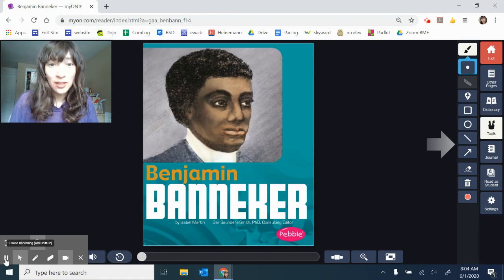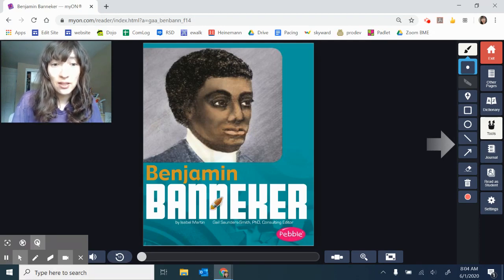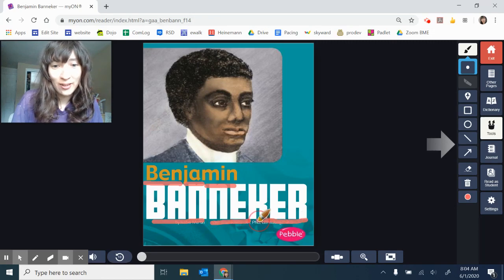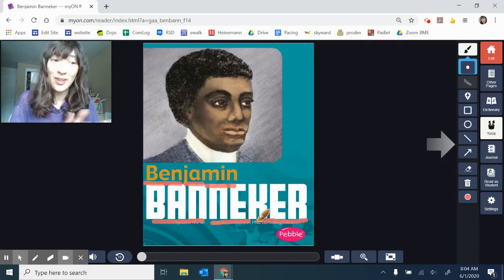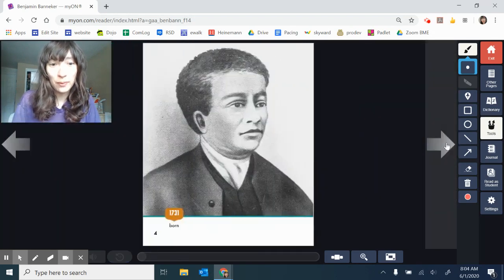And as we go along today, we're specifically going to be trying to crash word parts together to help us solve words. What I mean by that is even in his name, Benjamin, we can crash some parts together, such as Ben, Benjamin. It's a way that we can solve words. And his last name, Banneker. Benjamin Banneker. It's one way that we can solve words is by crashing parts together. Let's go ahead and get started.